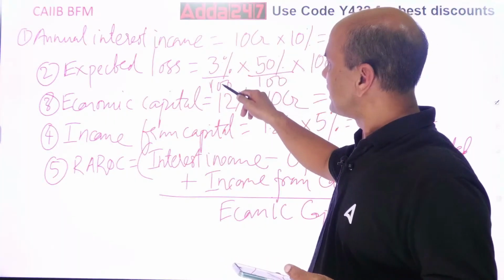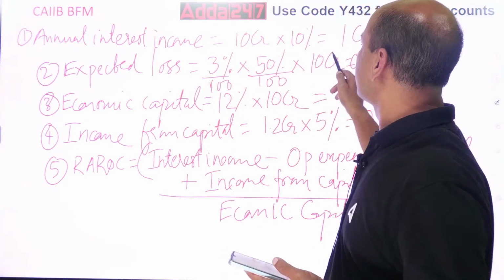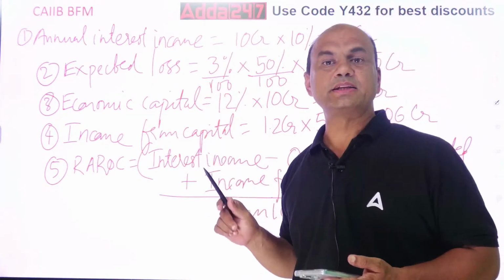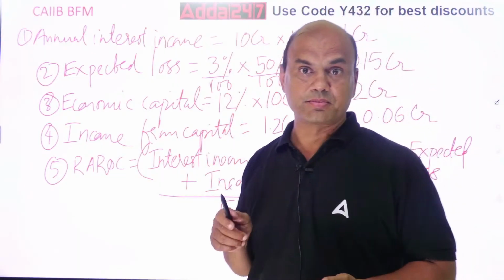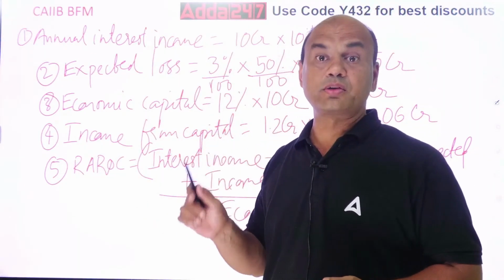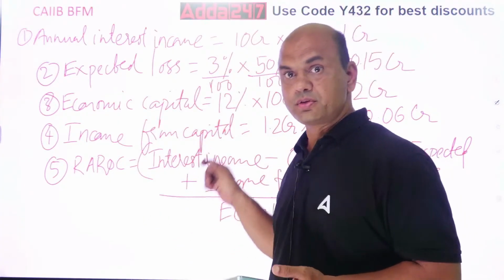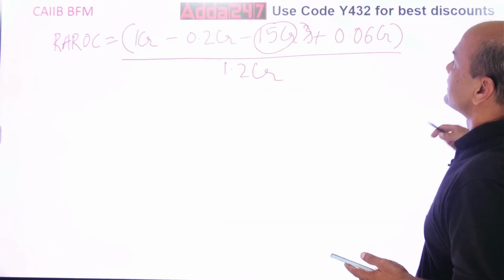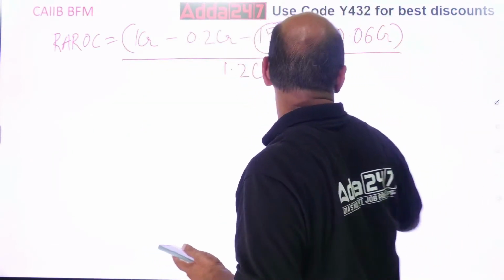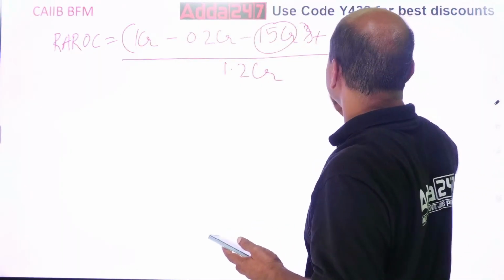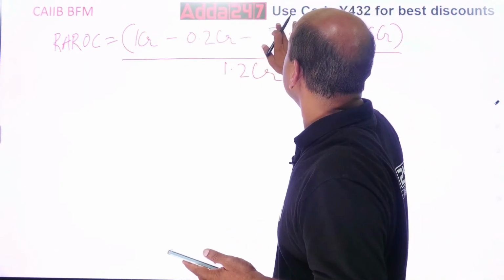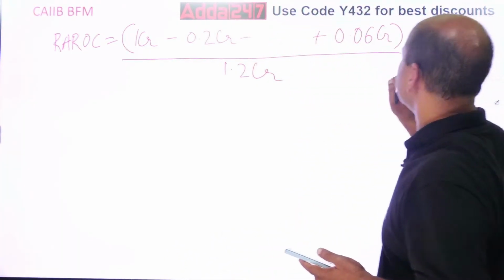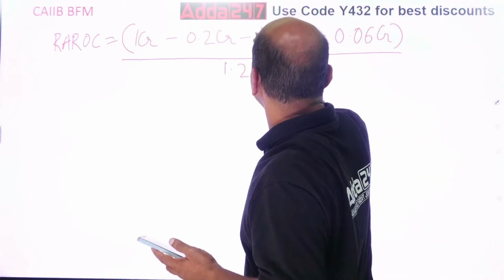3% into 50%: 3 upon 100 into 50 upon 100 into 10 CR. Again, never ever try these manual calculations in the exam. Even if you are the best problem solver, you will always go wrong. So do this for 0.15 CR. Got it? So now write this 0.15 CR. Okay, even I got confused. How can this happen? So 0.15 CR.